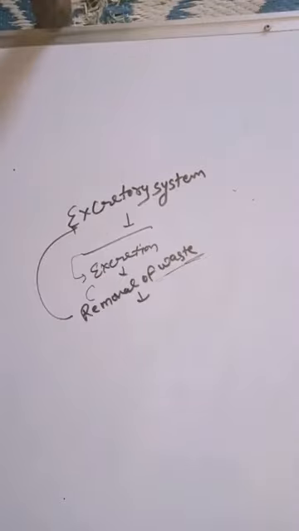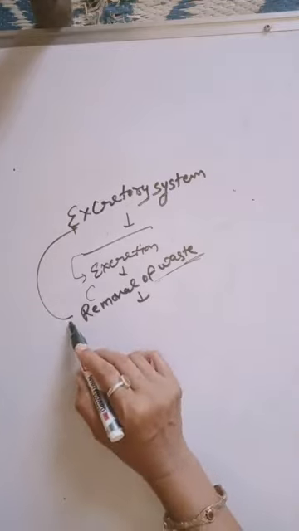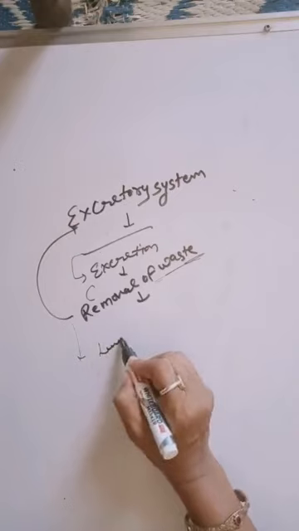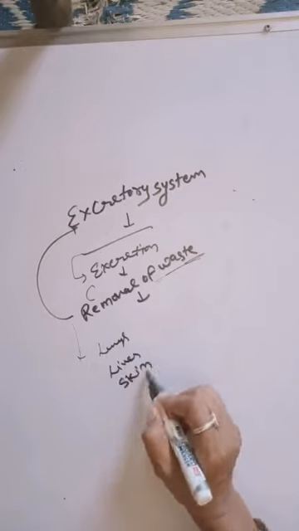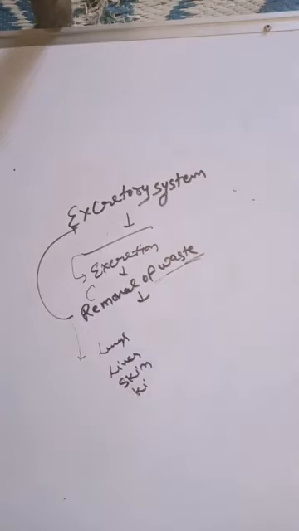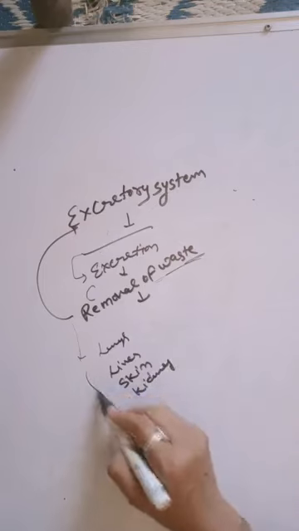Many organs are responsible for excretion, like the lungs, liver, skin, and kidney. These are the excretory organs.